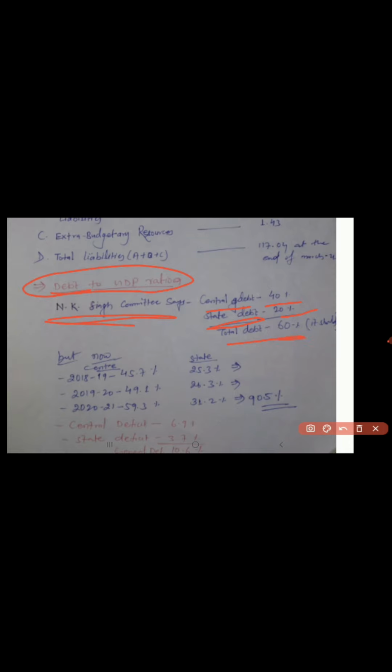Look at current situations. In 2018-19 central government debt was 45.7%.